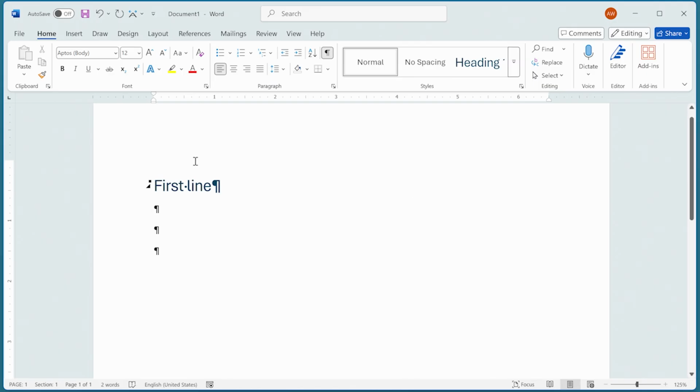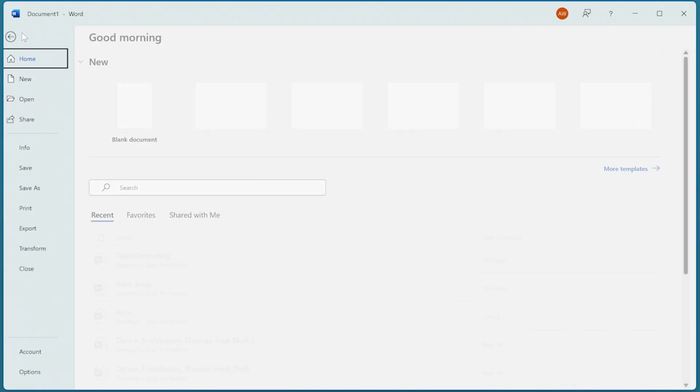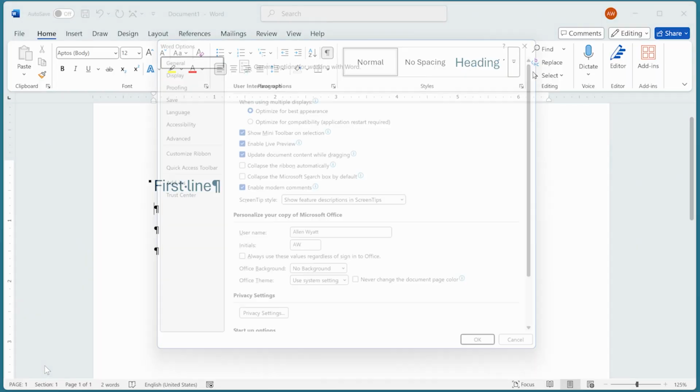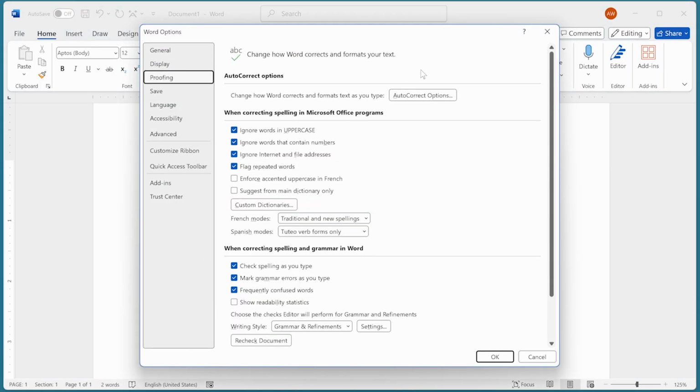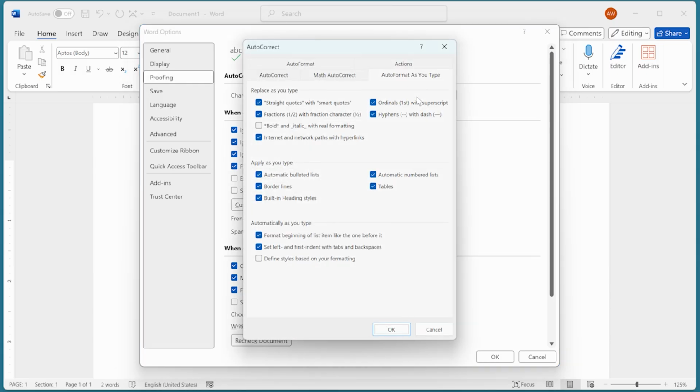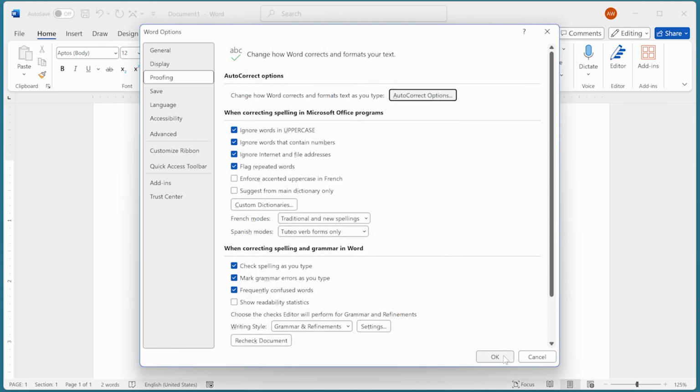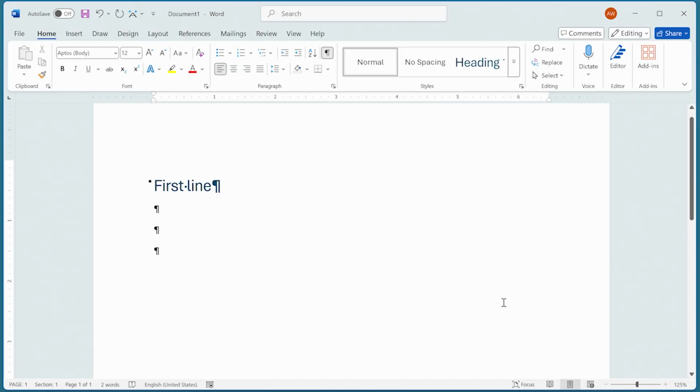All you need to do is display the Word Options dialog box. We click on File, and then Options, and then click on Proofing at the left side, and now click on Autocorrect Options. The tab that you want in here is the Auto Format as you Type tab. It is this setting right here, Built-in Heading Styles, that controls this behavior in Word. If you don't like this behavior, well, then all you have to do is clear that checkbox, click on OK, click on OK again, and now Word won't do it.